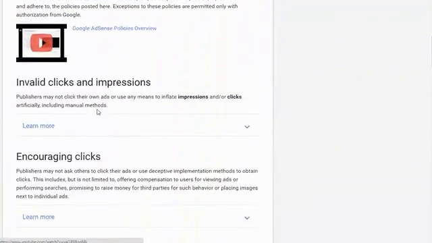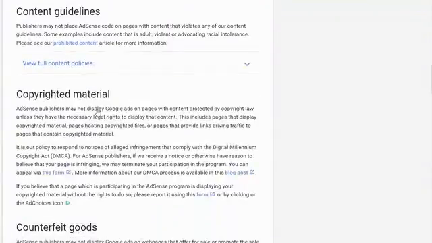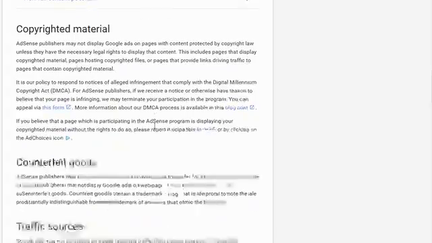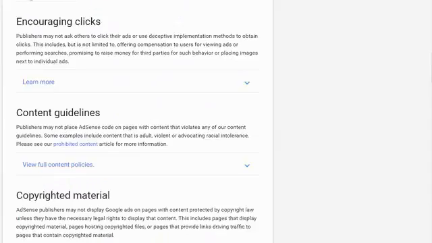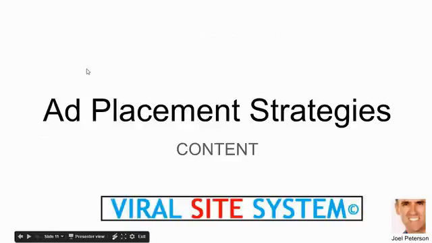And one of the things is copyright material. That's why we don't just rip off people's copy. It's not just because we don't want to get in trouble with these other companies. We actually don't want to get our AdSense account canceled. That's why it's really, really important. Understand it. Take some time out, read them, understand them.